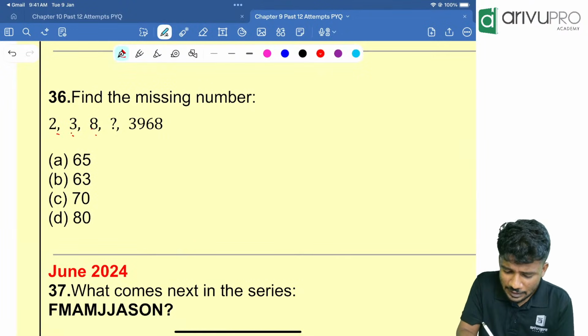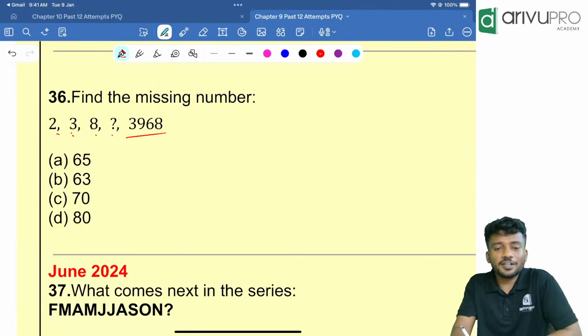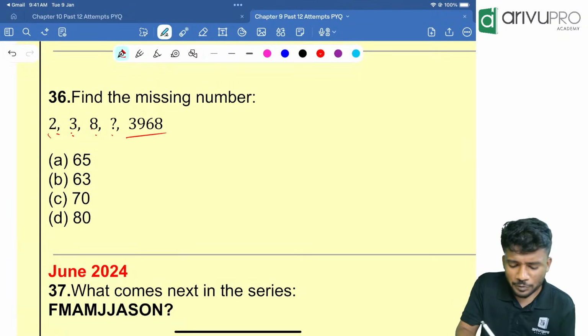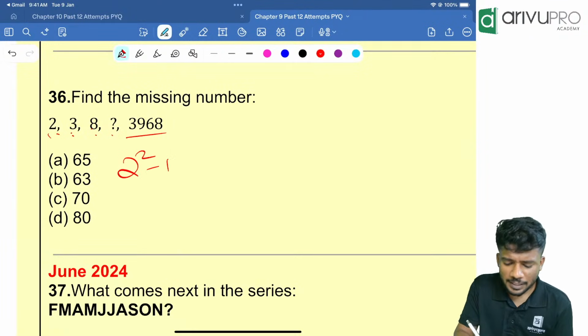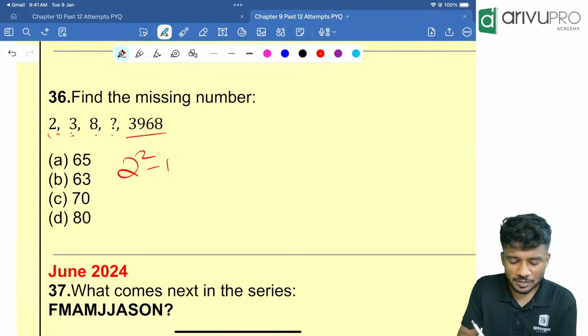3 is becoming 8. 8 is becoming something else. And that something else is becoming 3968. People, how will 2 become 3? Either it can be 2 square minus 1. That means square of the previous number minus 1. That is how much? 3.